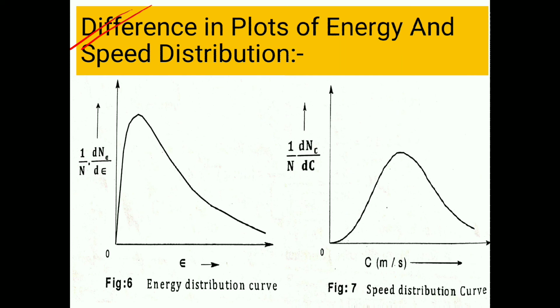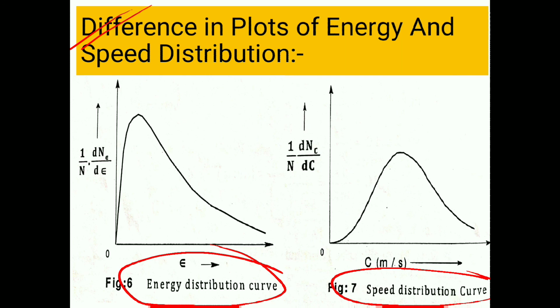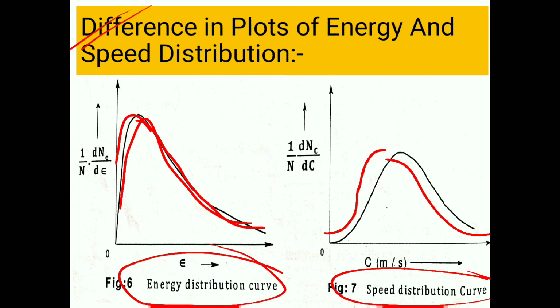Now see the difference between the plots of energy and speed distribution. This is the energy distribution curve, and this is the speed distribution curve. From the two figures we observe that the energy distribution has a vertical tangent at the origin, so it rises more rapidly than the speed distribution curve, which starts with a horizontal tangent. After passing the maximum, the energy distribution falls off more gently than does the speed distribution.